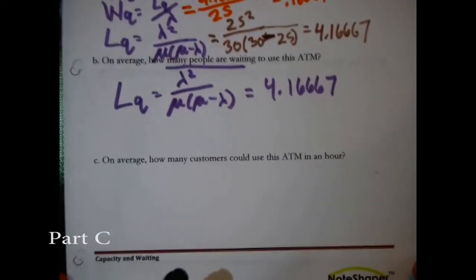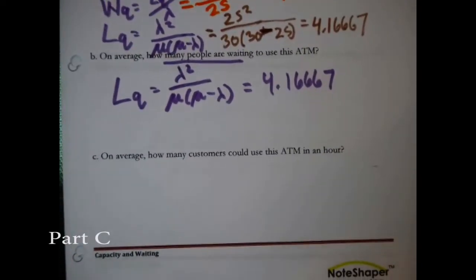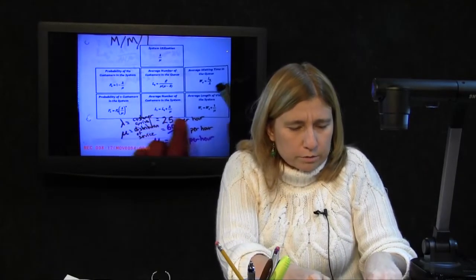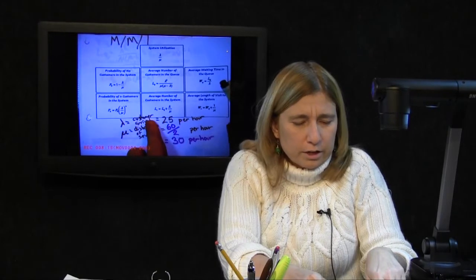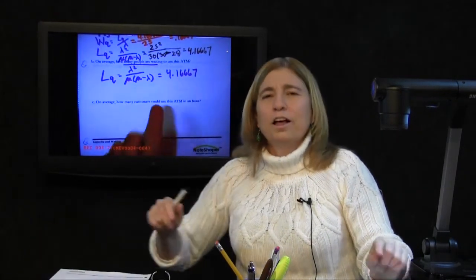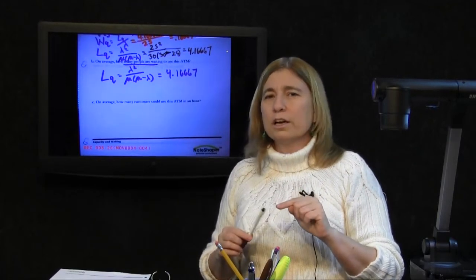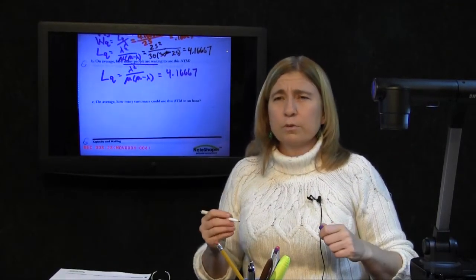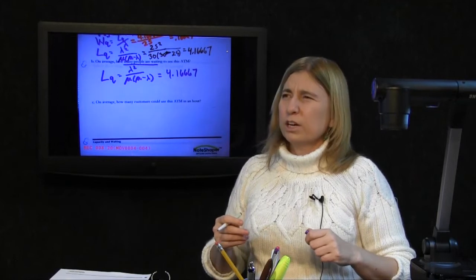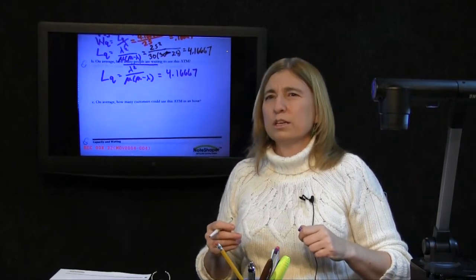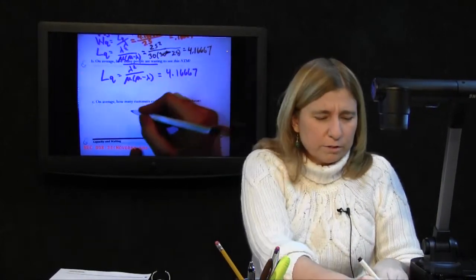Third question. On average, how many customers could use this ATM in an hour? You might be thinking, I'm going to look here on the formula sheet. Where is it? This particular question is so simple, it's a little tricky. The key is it's so simple. It's not really a formula.